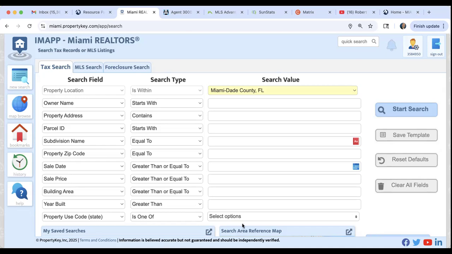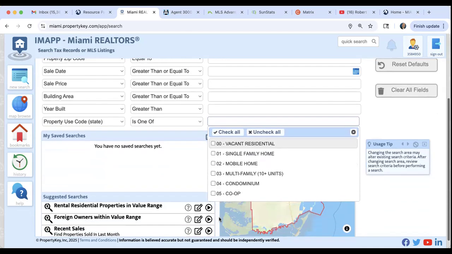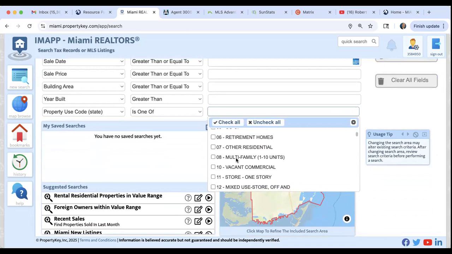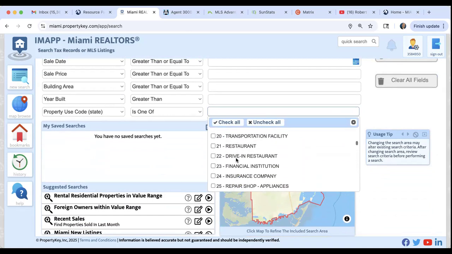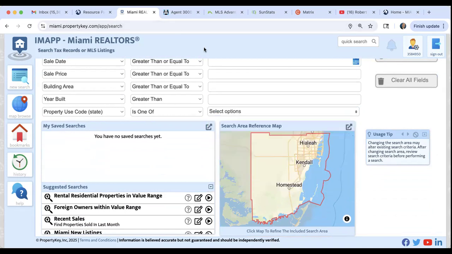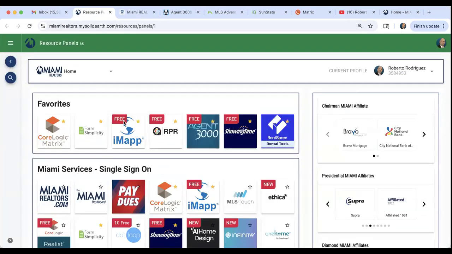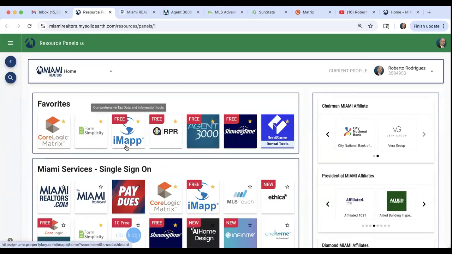But any type of off-market property, you guys can use IMAP. I mean, the property used here has everything: commercial, stores, office space, multifamily. You have all of it in here, guys. All right. Very, very good tool. It's really one of my favorites. It's up here, you know?